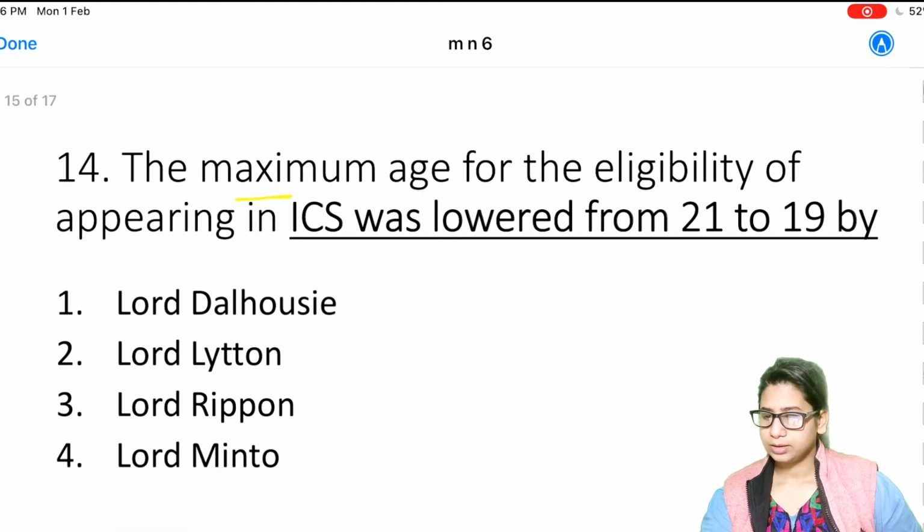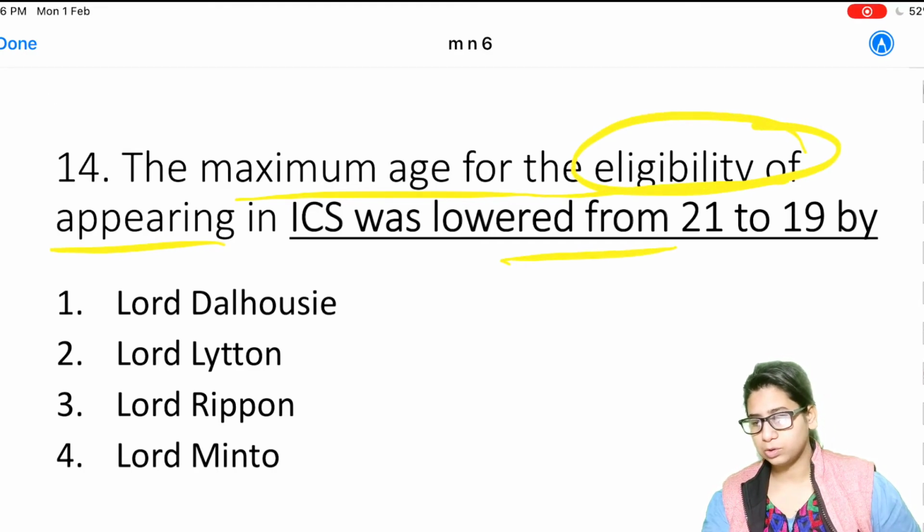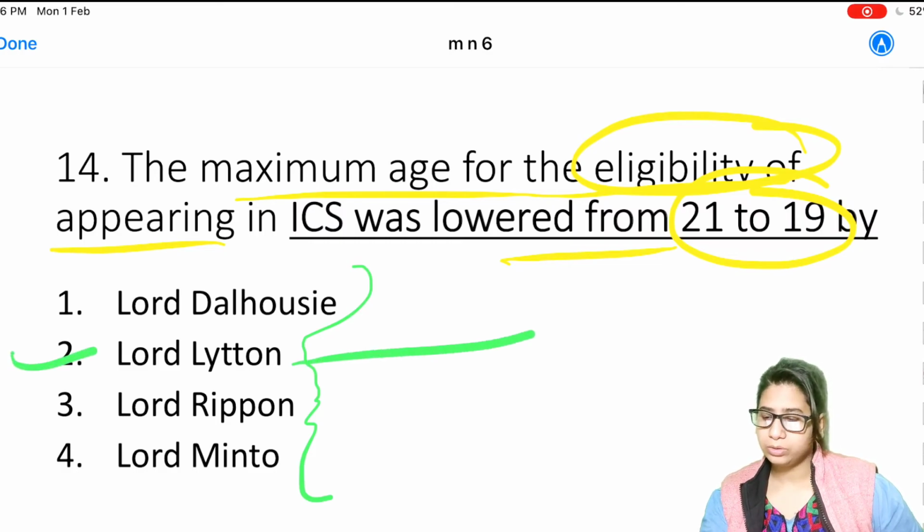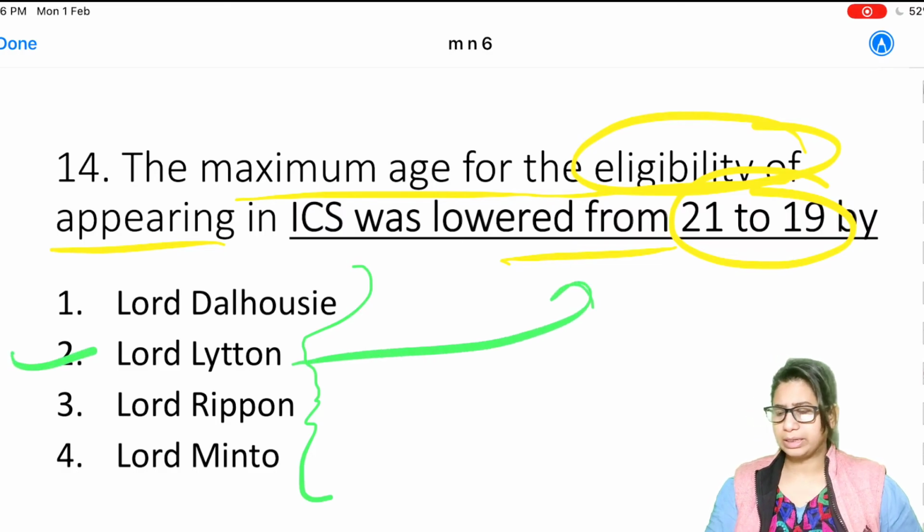Next question is, the maximum age for the eligibility of appearing in ICS was lowered from 21 to 19 by whom? Options are Lord Dalhousie, Lytton, Ripon and Minto. So it was Lord Lytton who did this, and it led to a great disadvantage for the Indians to compete in the exam.